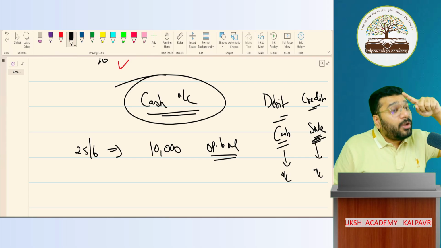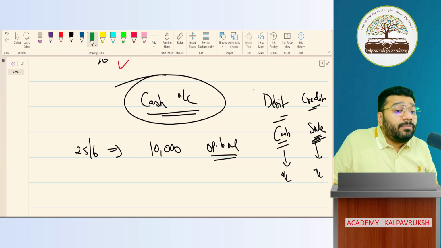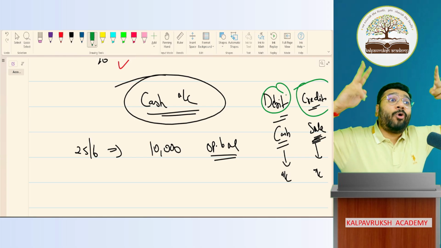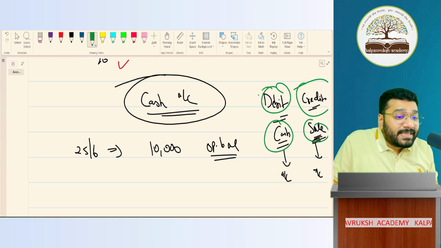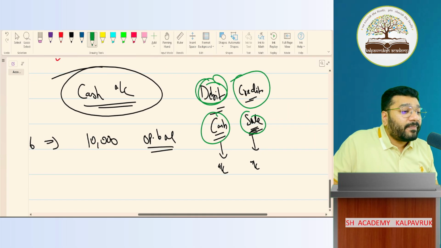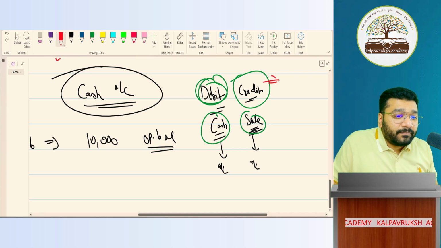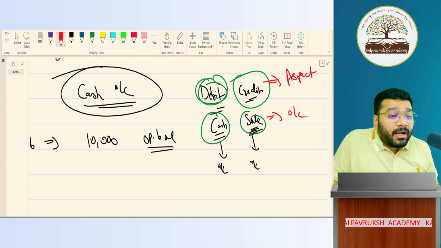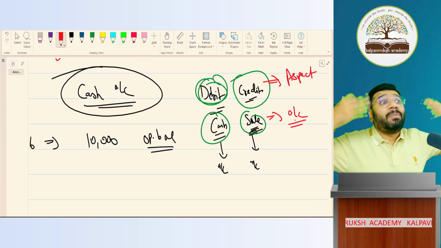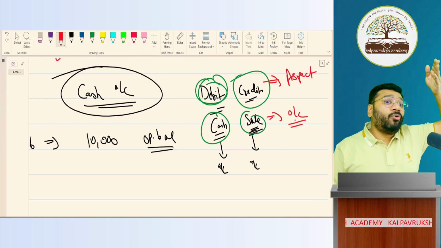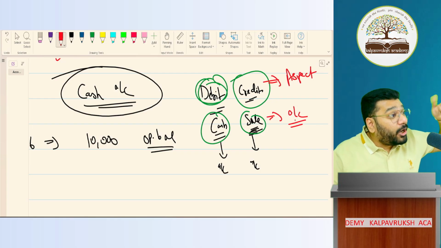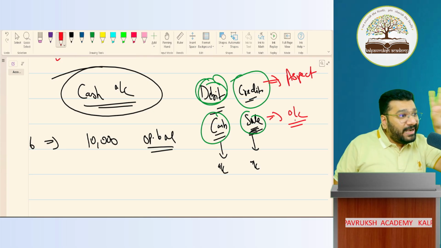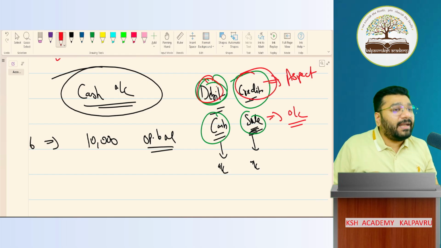So in all transactions, only two aspects will be there. Accounts can be multiple. This is an account. This is an aspect. Debit and credit are aspects. Now what is an aspect? I will tell today itself, don't worry. In a transaction, there could be multiple accounts, minimum two, two or more: 2 accounts, 3, 4, 5, 6, multiple accounts. But aspects are only two: one is debit, another is credit. Got it, not got it?